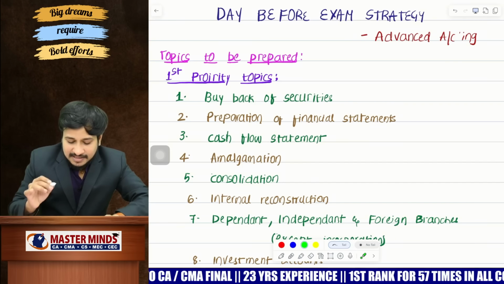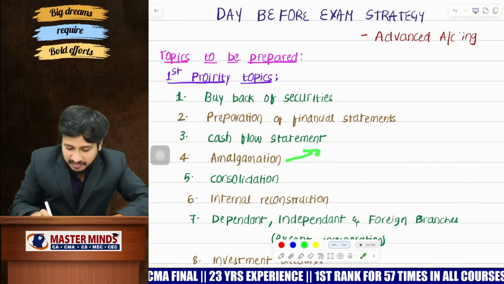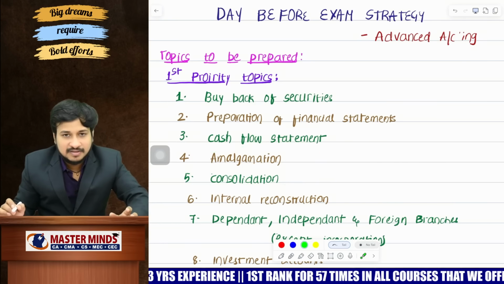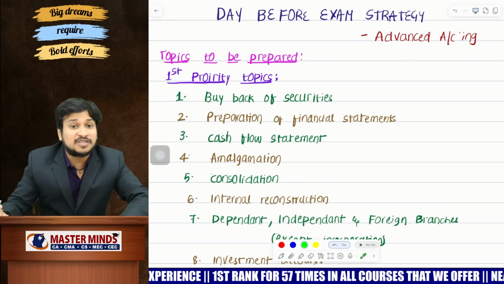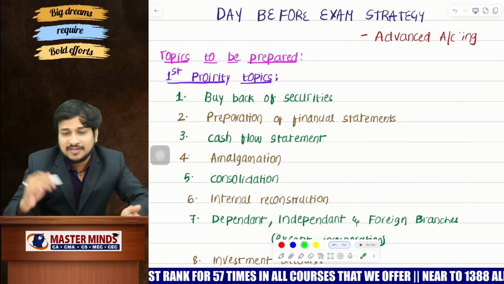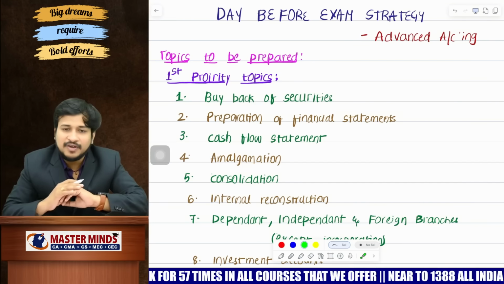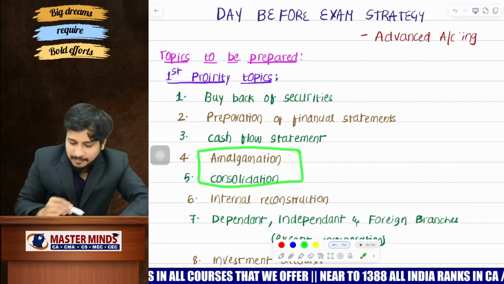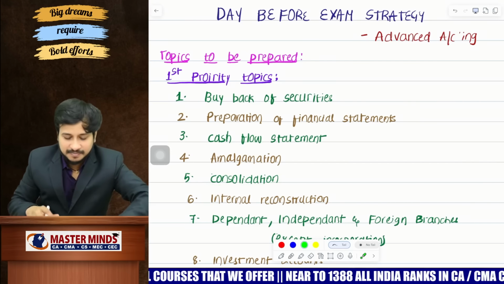Reason being, the examiner is going to make one question very easy and one question very lengthy from either of the topics. One question very easy, one question very tough. But from which topic it is going to be lengthy, from which topic it is going to be tough, we are unable to guess. So be careful, my dear children, never leave any of these topics as choice.